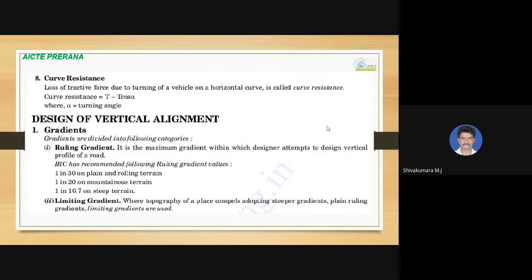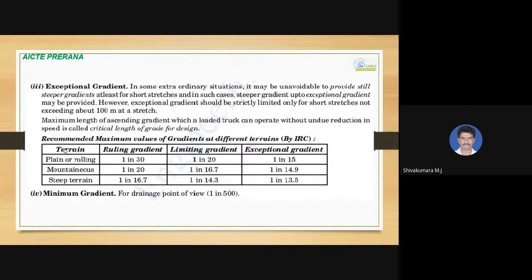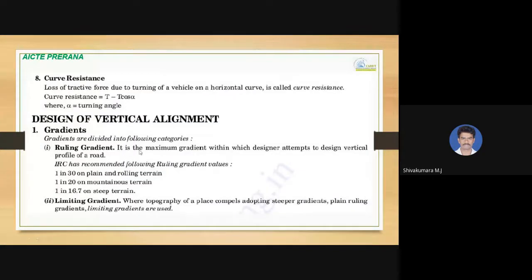After the horizontal alignment of roads, the next topic is the vertical alignment of roads. Before beginning with the design of the vertical alignment, you need to understand the gradients. Gradients are divided into different categories: ruling gradient, limiting gradient, exceptional gradient, and minimum gradient. The ruling gradient is the maximum gradient within which the designer attempts to design the vertical profile of the road. So this is the maximum gradient.